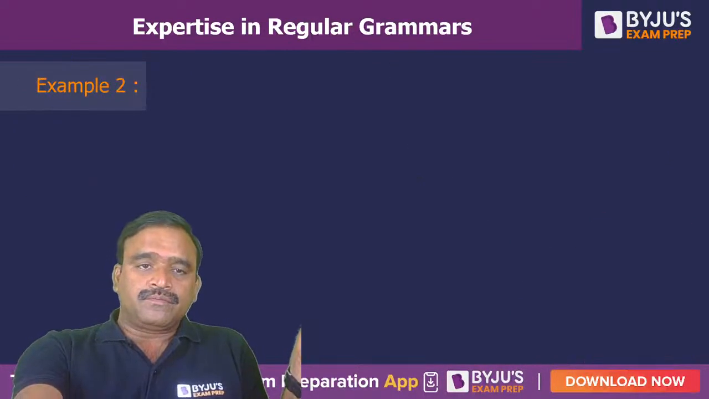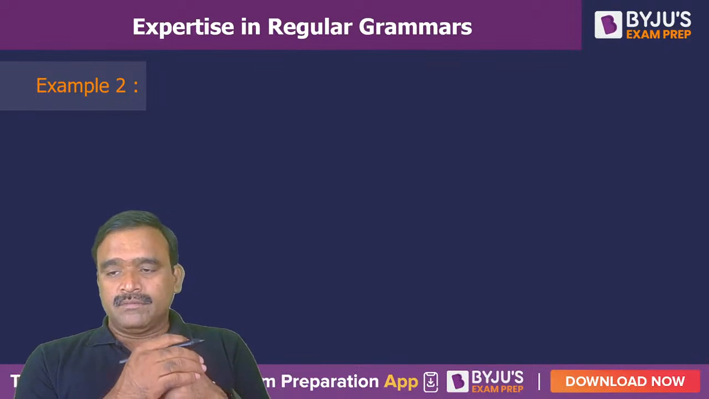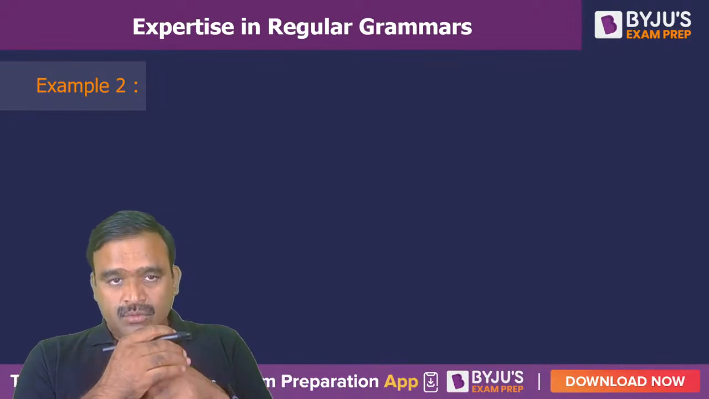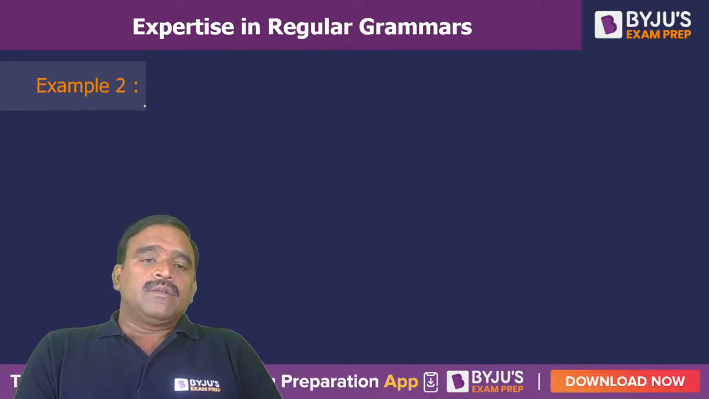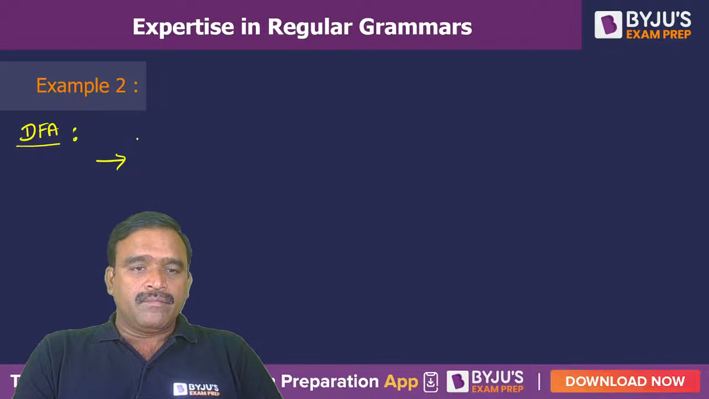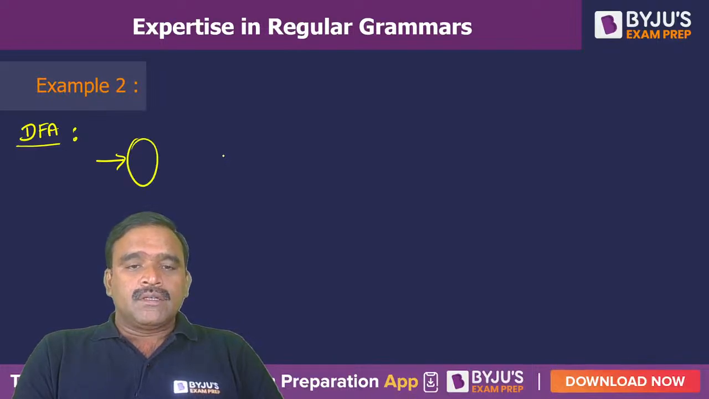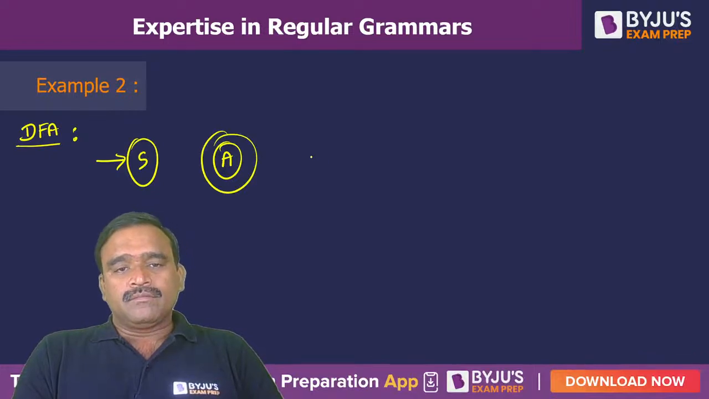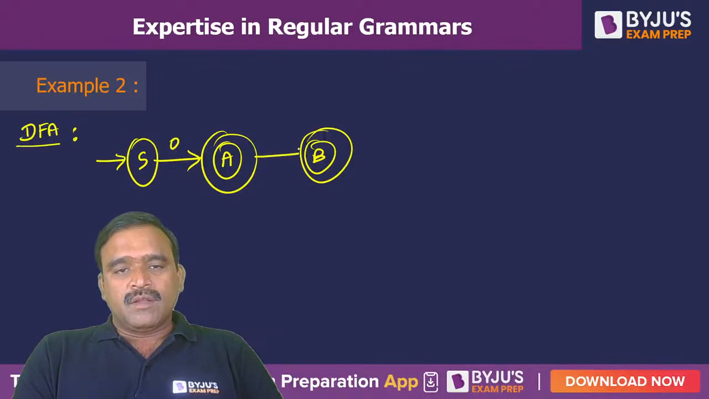Now coming to one more example. Example 2. Let us suppose we are having a DFA like this. DFA for some certain language I am taking. It has states S, A and B. This is a DFA for a language something like number of zeros not a multiple of 3.